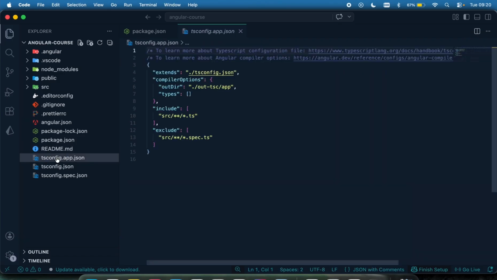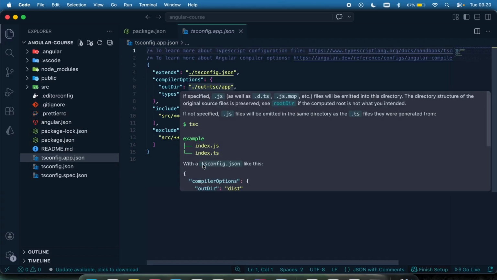And we have the tsconfig.app.json. This contains the configuration for whenever the app is run. So it contains the configuration for the running app. Okay, so that's it right here. We don't really need to bother about this. Everything has been properly set up.